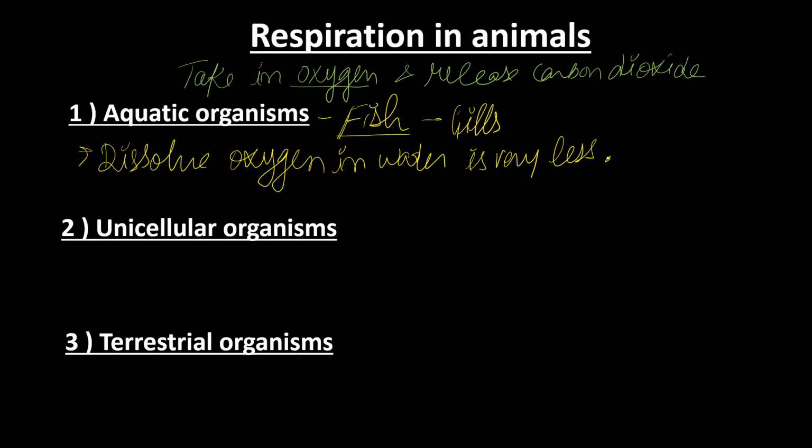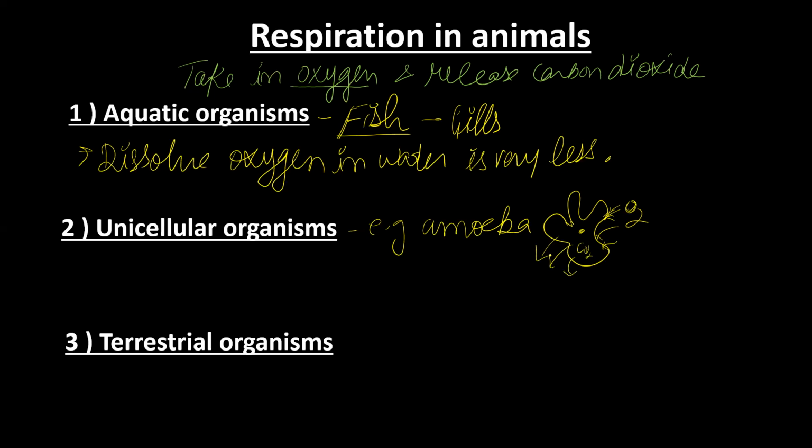If we talk about unicellular organisms, the best example is amoeba. How does amoeba do respiration? They don't have any proper organ. Through the diffusion process, if oxygen is more highly concentrated outside, then it will start diffusing inside. And the carbon dioxide, its quantity will be more inside, so the diffusion will be outside. So simply, you can say that unicellular organisms do respiration through diffusion.